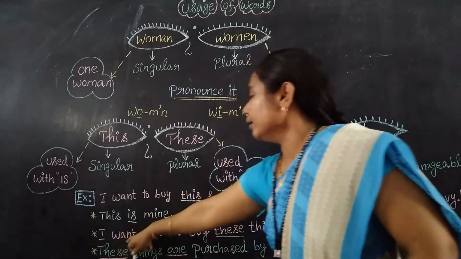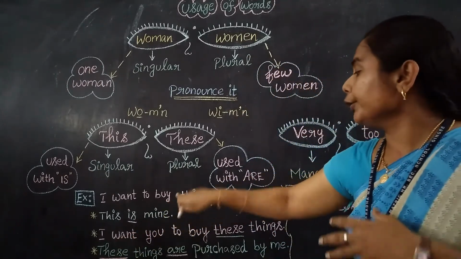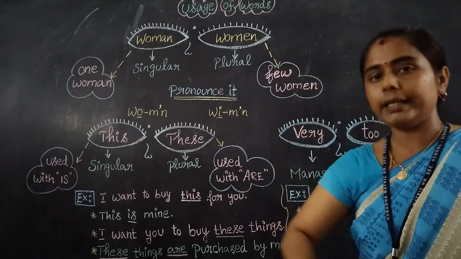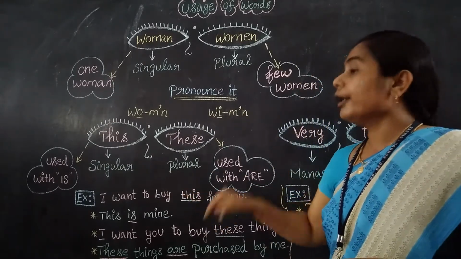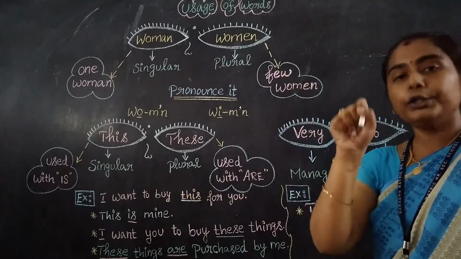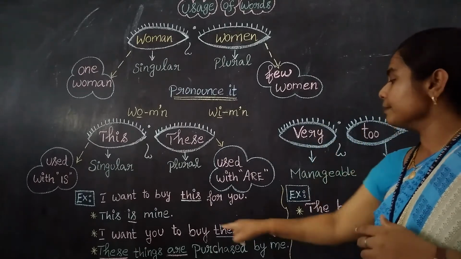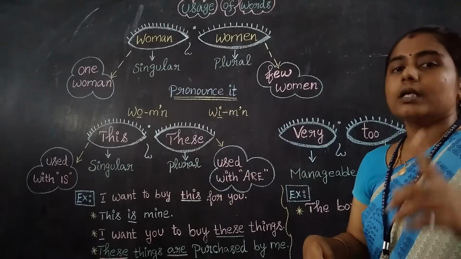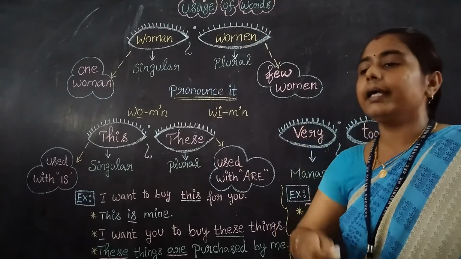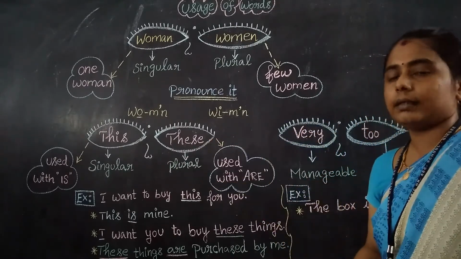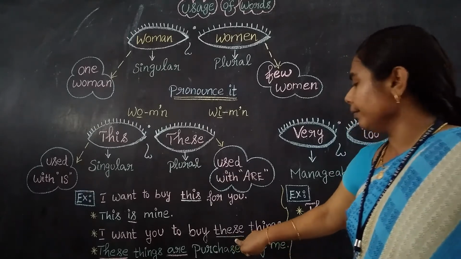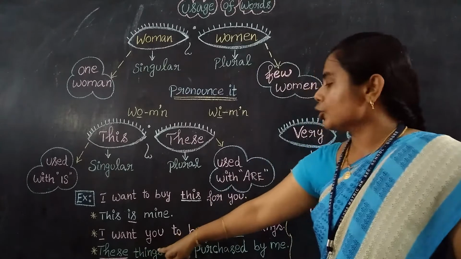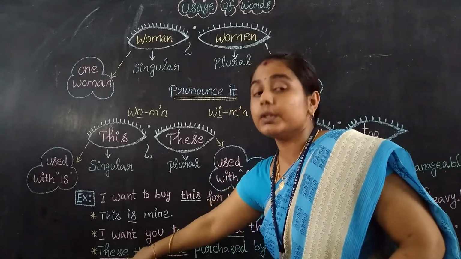Look at the next example. Earlier: I want to buy this for you. Now: I want you to buy these things for me. These things, more than one. So I am using these in between. And look at this example, where I begin a sentence with these.